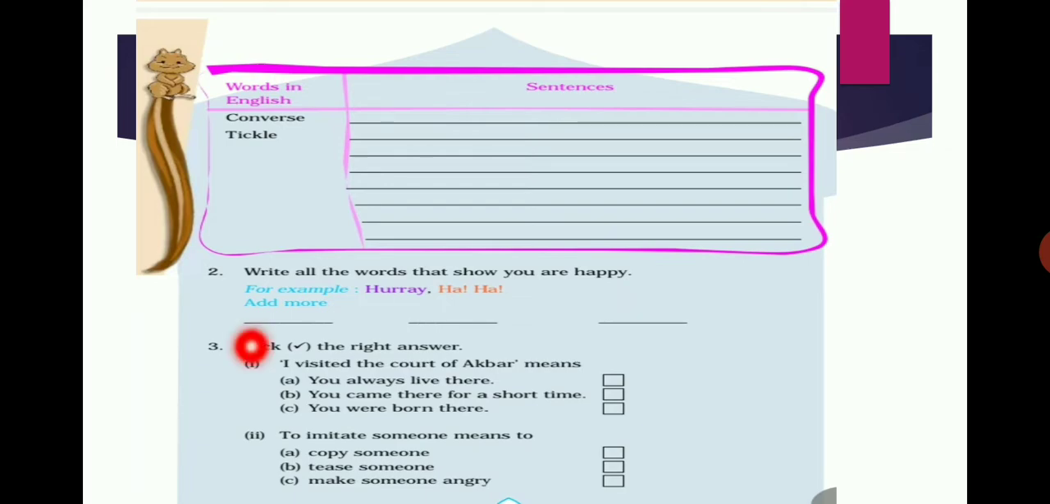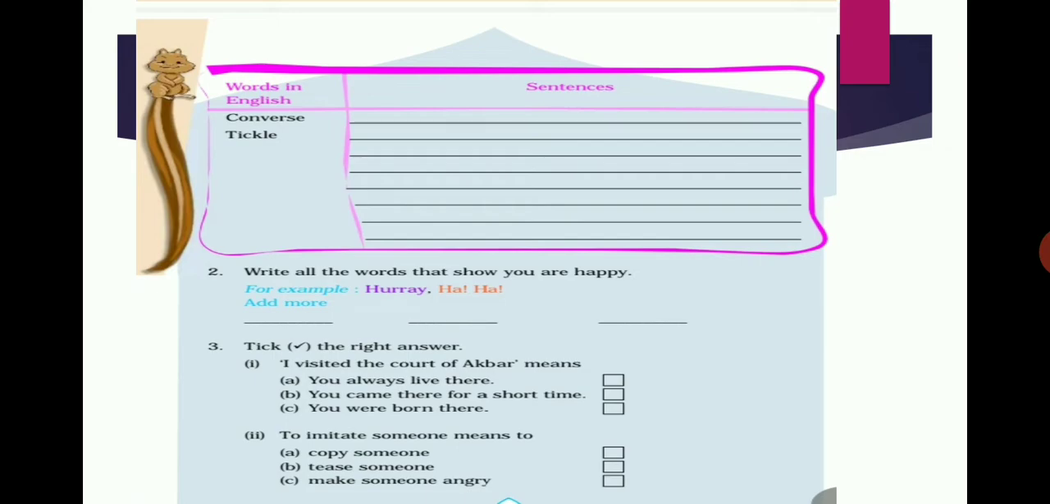Next, tick the right answer. I visited the court of Akbar means: A. You always lived there. B. You came there for a short time. C. You were born there. Think and say: I visited the court of Akbar means you came there for a short time. Next, to imitate someone means: A. Copy someone. B. Tease someone. C. Make someone angry. Imitate means what? To copy someone.